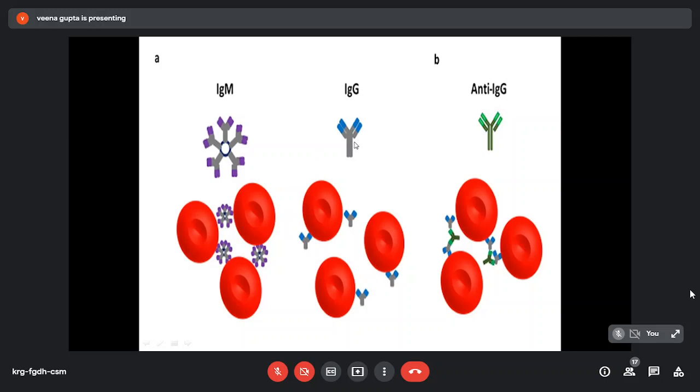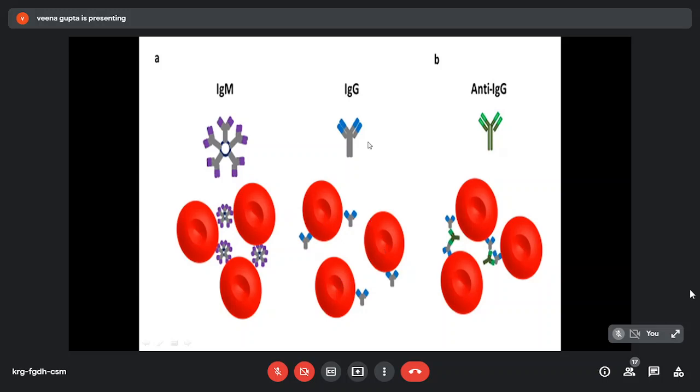IgG antibodies are smaller and exist in the monomeric form. So they cannot stick two RBCs together. A span of only 12 nanometer is there between the antigen binding sites. Whereas IgM exists in the pentameric form and 30 nanometer is the widest distance, which can accommodate various RBCs. So these RBCs stick together and cause agglutination, whereas IgG cannot cause agglutination.